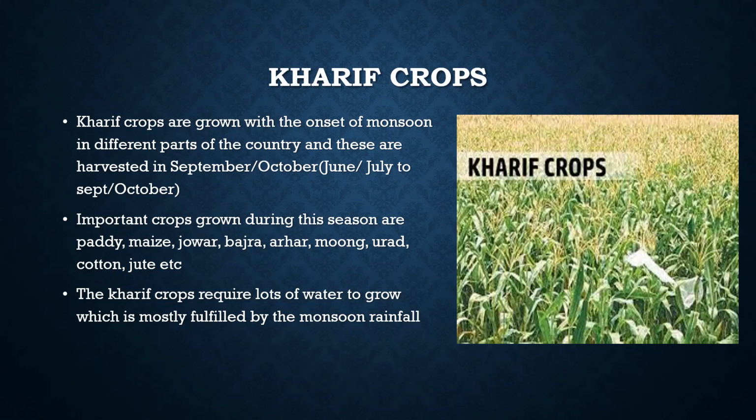They require lots of water to grow, which is mostly fulfilled by the monsoon rainfall. And they are grown in June and July. This is the month of monsoon in our India. So that is why they are called monsoon crops.